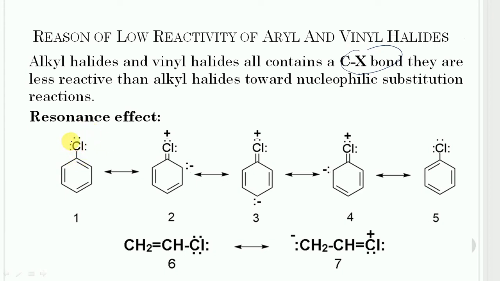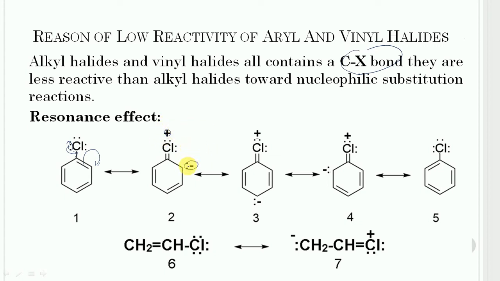This additional lone pair will take part in pi bond formation between halogen and carbon of the ring, and this pi bond will shift toward this side. So a negative charge will appear on this carbon, and the carbon and halogen acquire double bond character, and positive charge comes on the halogen.